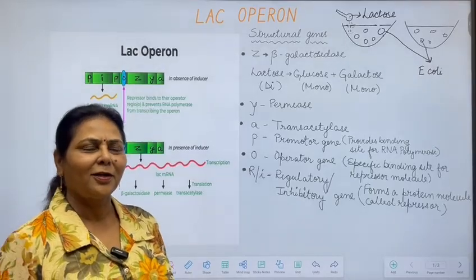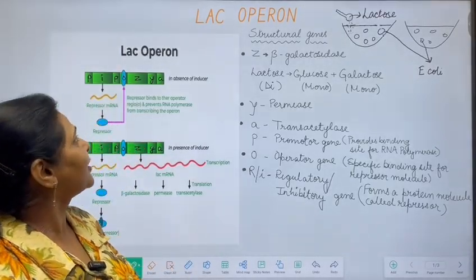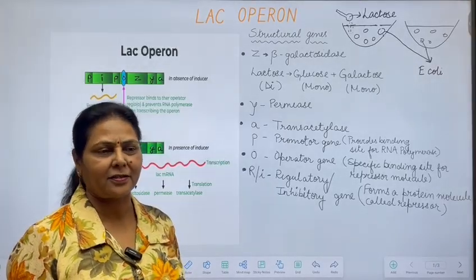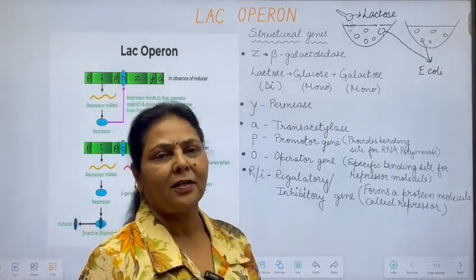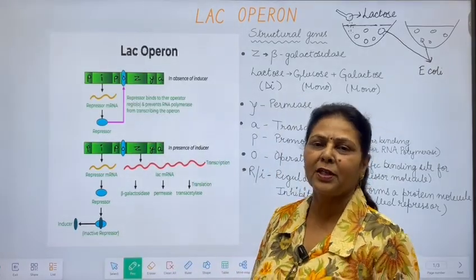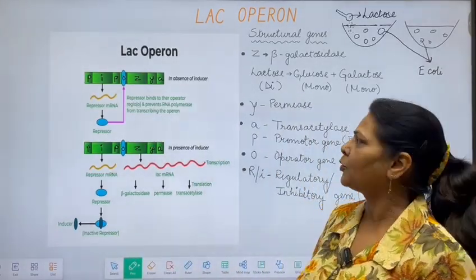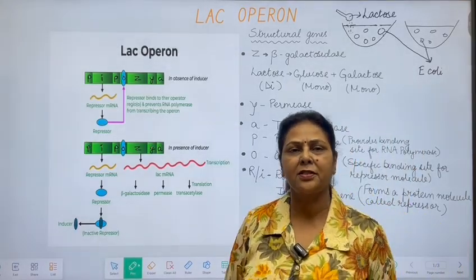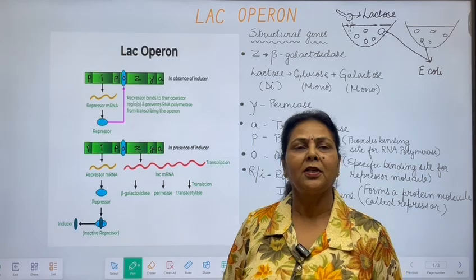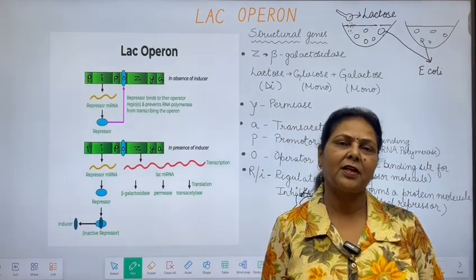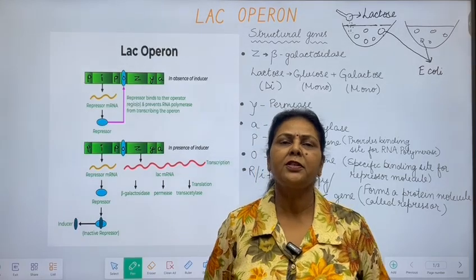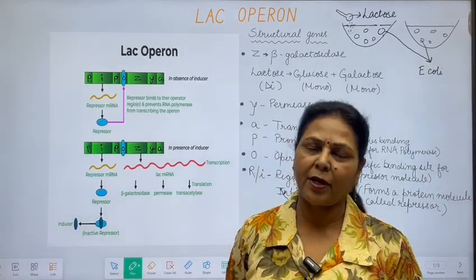Hello children. So today we are going to start a new topic, lac operon, which is a very important topic of genetics. But before that, I want to explain to you that there are two types of genes, monocistronic and polycistronic. Monocistronic genes are found in eukaryotes, you know that, where one gene forms messenger RNA and accordingly one protein is synthesized. While polycistronic genes are found in prokaryotes.